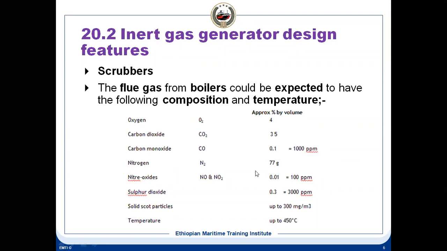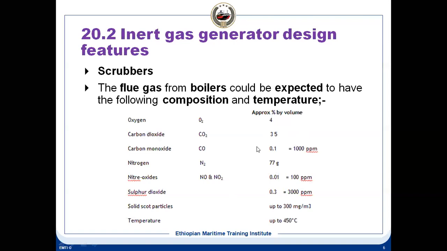1000 ppm. N2 will be around 77% by volume approximately. NOx will be in traces, and sulfur dioxide will be around 0.3% by volume. Then the solid particles, that is the soot, will be there, and your temperature is 450 degrees centigrade.